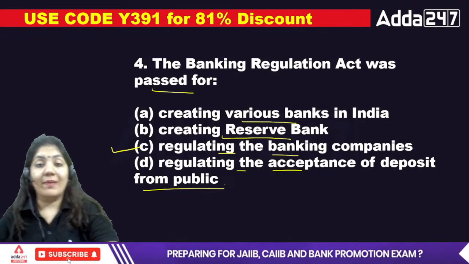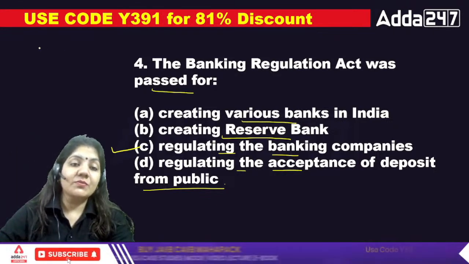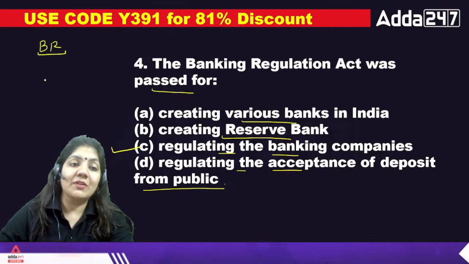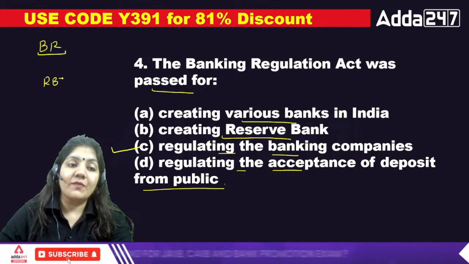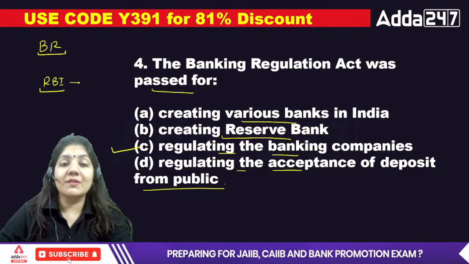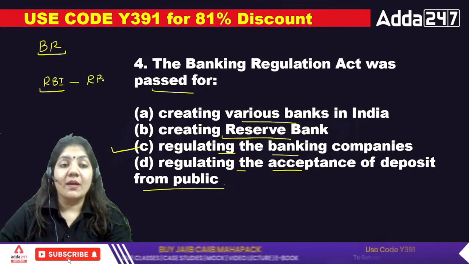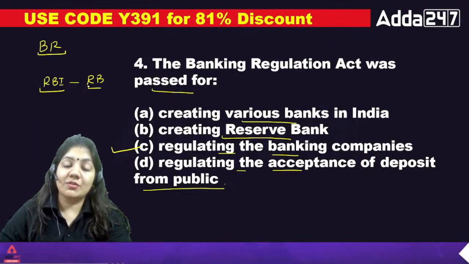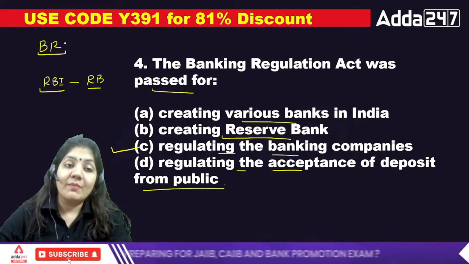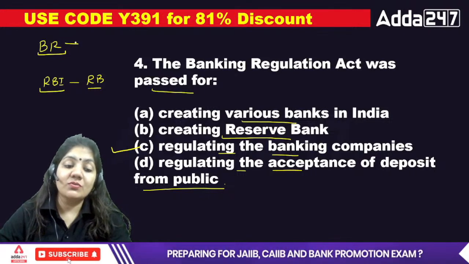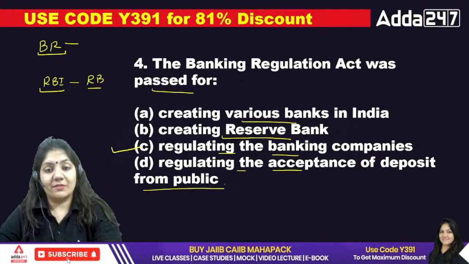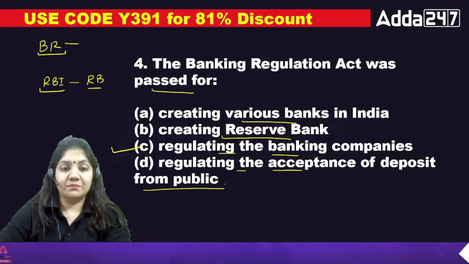Many students were confused about the basic difference between the Banking Regulation Act and the Reserve Bank of India Act. The Reserve Bank of India Act is basically about the Reserve Bank: its powers, functions, duties, its composition, its qualifications. But the Banking Regulation Act is about the rules to regulate all the banks. So that's why for the fourth one, C is the right answer.